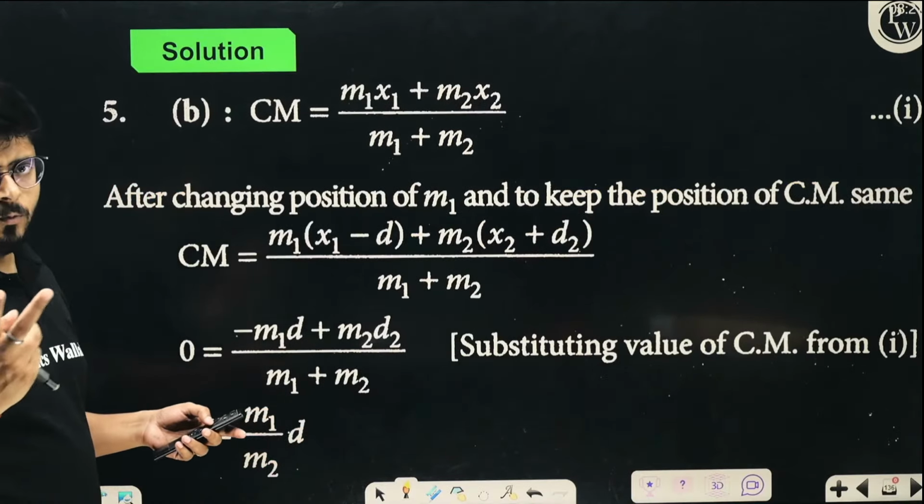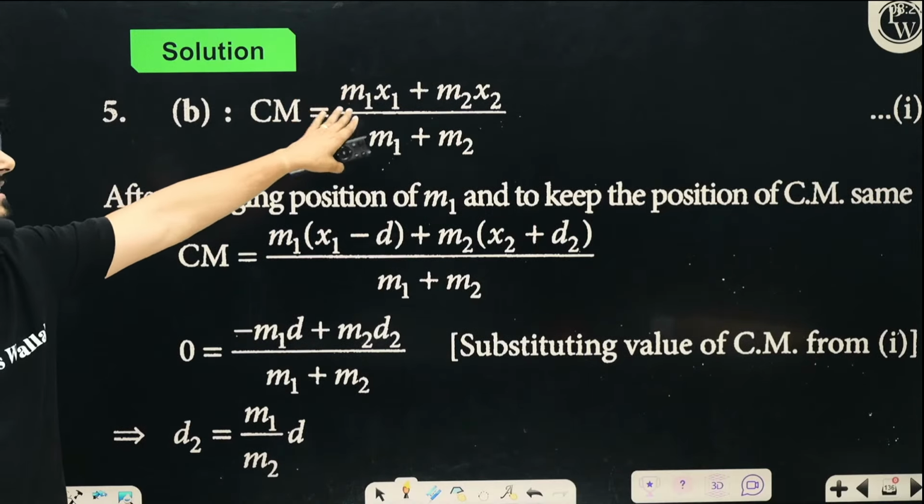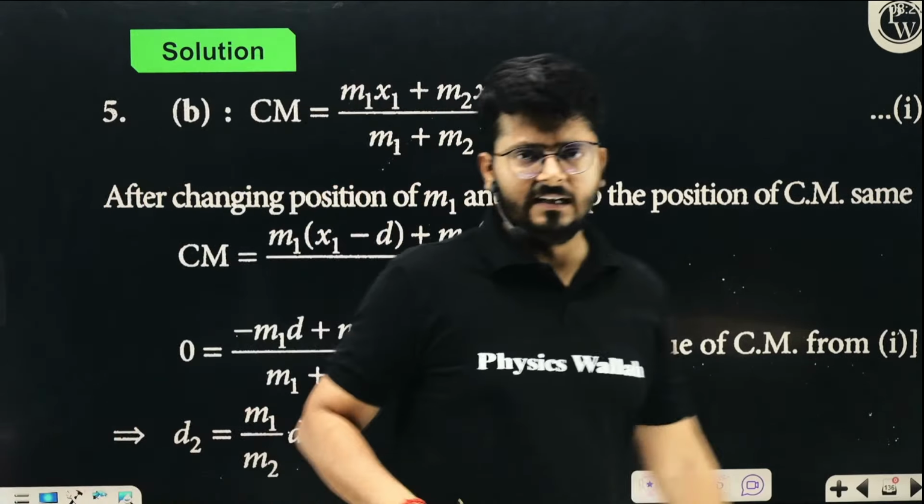So you will form two cases. In the first case, you will have the center of mass m1 x1 plus m2 x2 upon m1 plus m2. No problem with that, right?